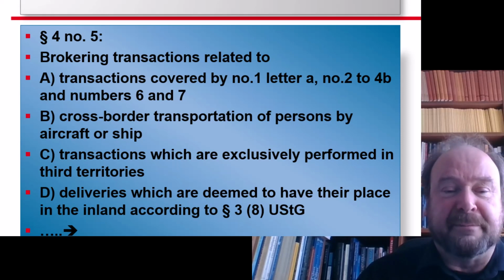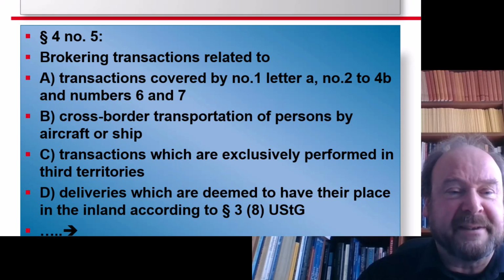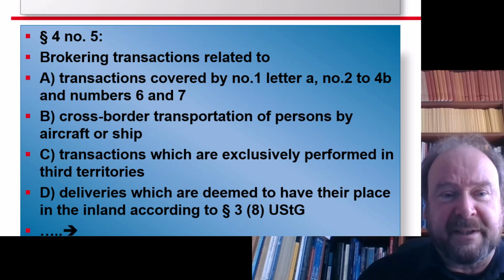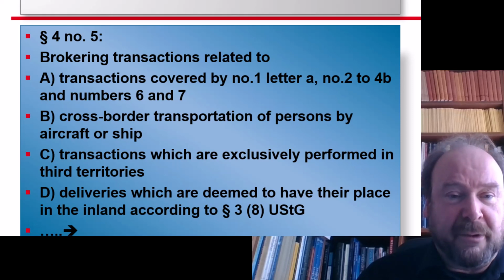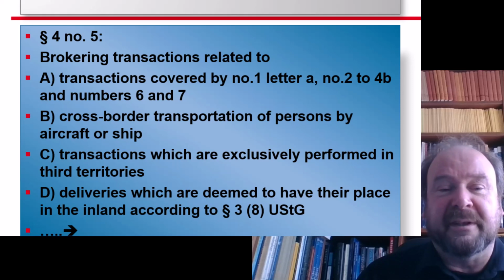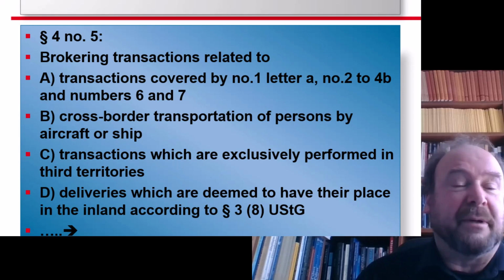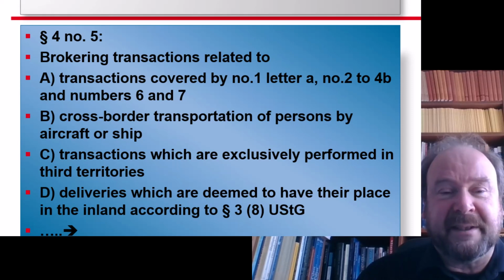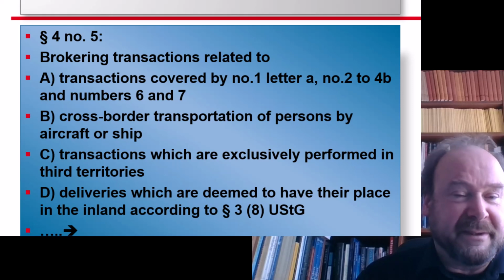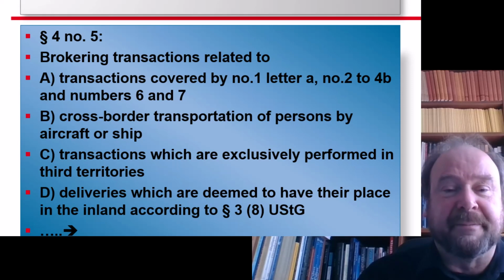Here you have a small but comprehensive list of those intermediaries activities which are free of tax. First, transactions relating to exports but not to intercommunity deliveries. So covered by paragraph 4 number 1 letter A, that's nothing else than export of goods. So the transactions relating by brokers relating to these exports are free of tax.